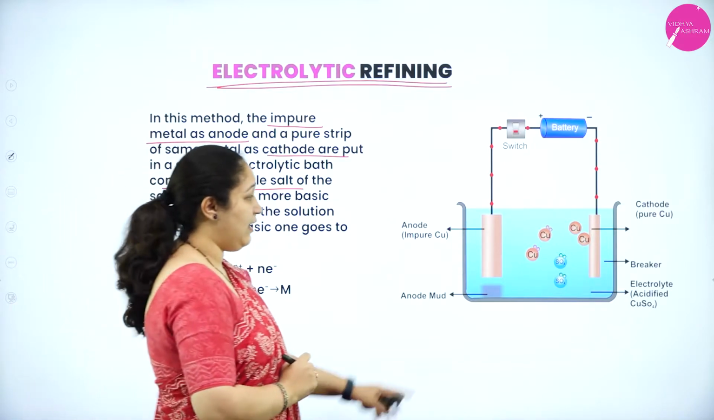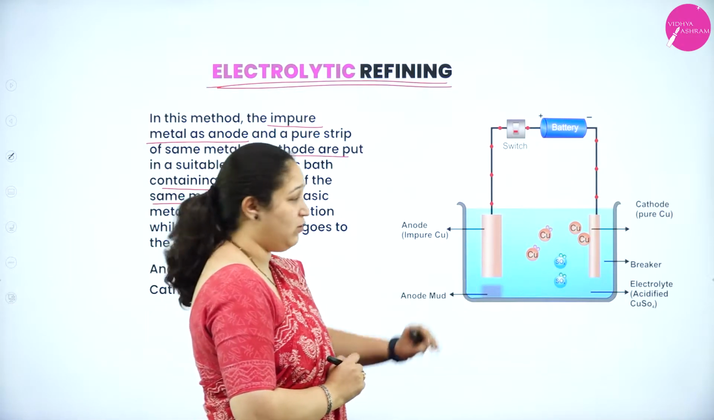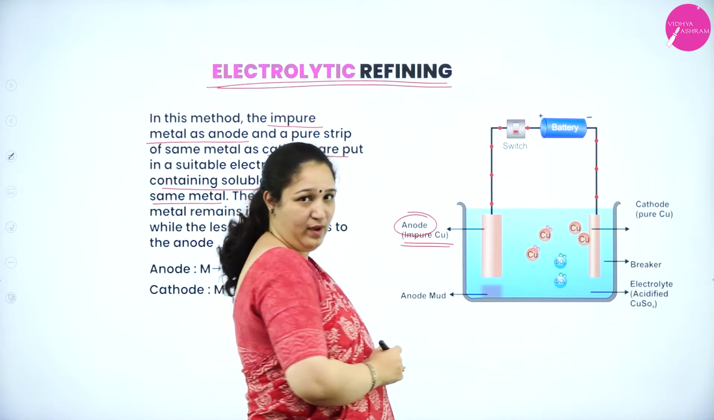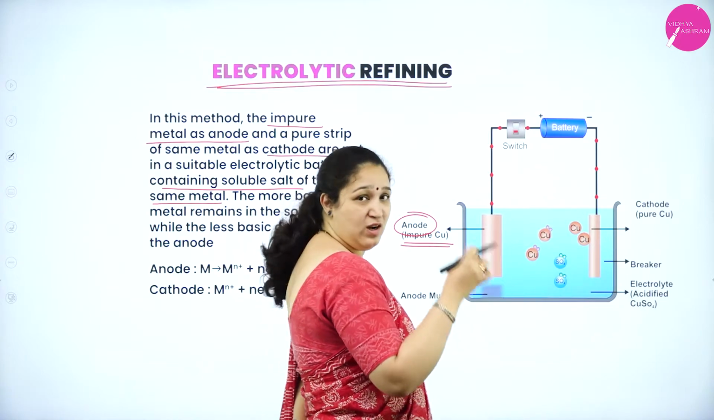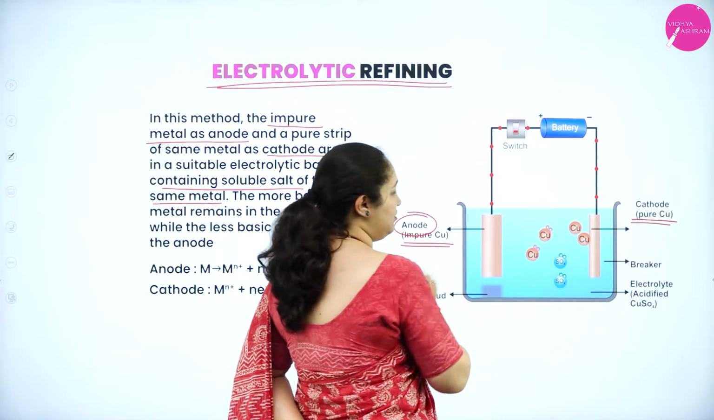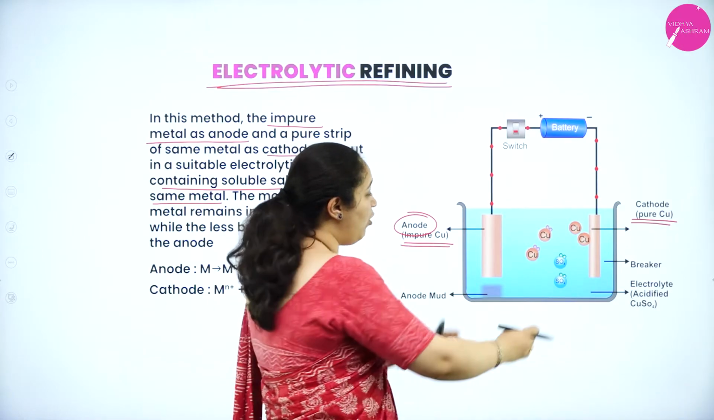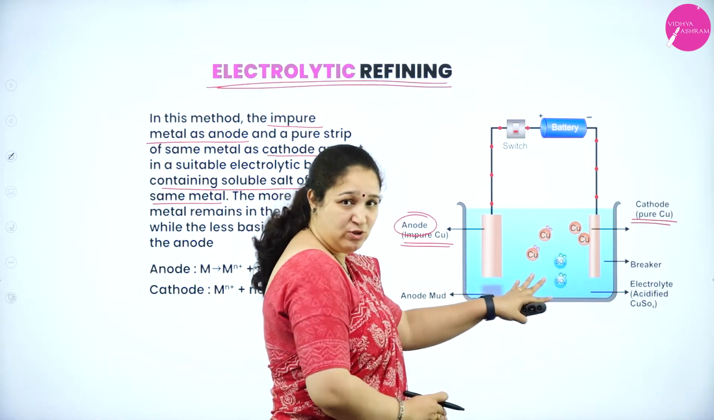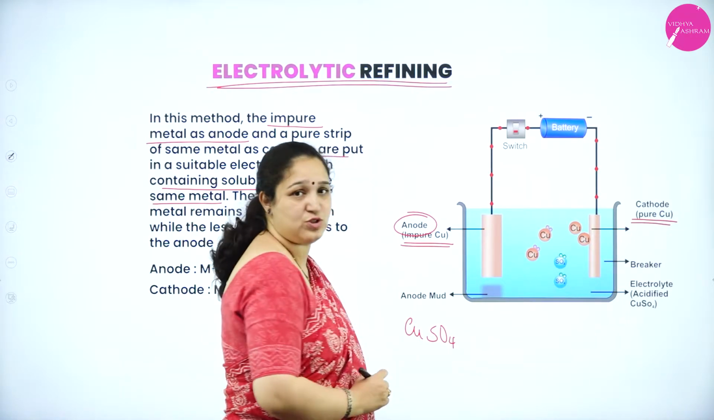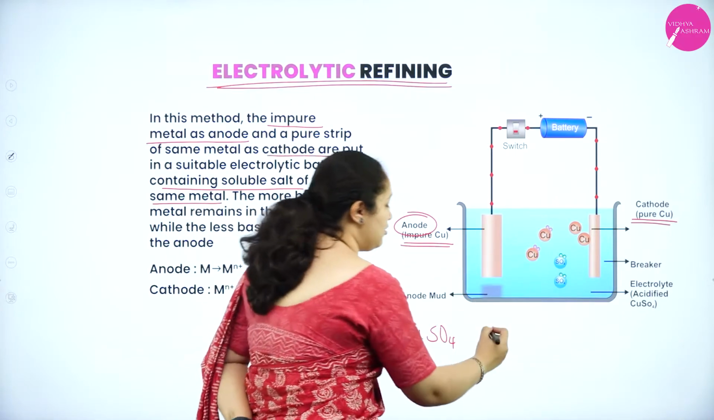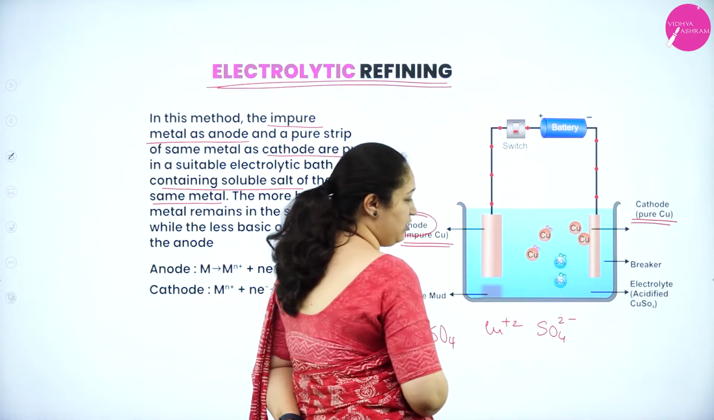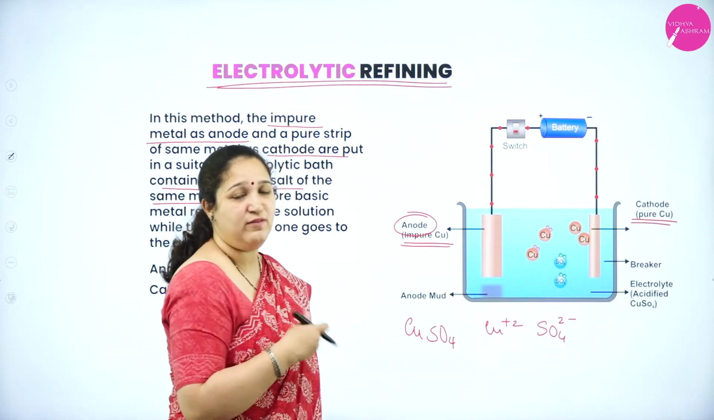So what are we taking? I am taking the example of electrolytic refining of copper. I have taken an impure copper rod as the anode, and I have taken a pure copper rod as the cathode. So this is the cathode, this is the anode, and both are dipped in the electrolytic bath of copper sulfate solution. So in the electrolyte I have Cu2+ ions and SO4 2- ions, as well as water, because I have dissolved it.